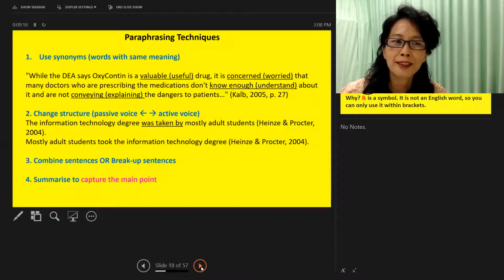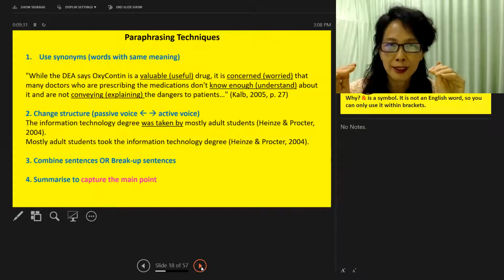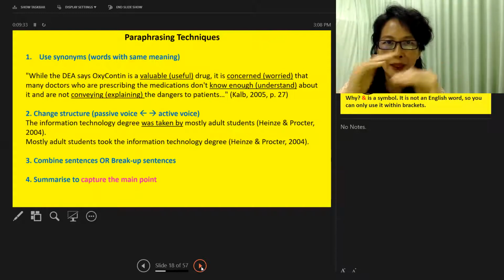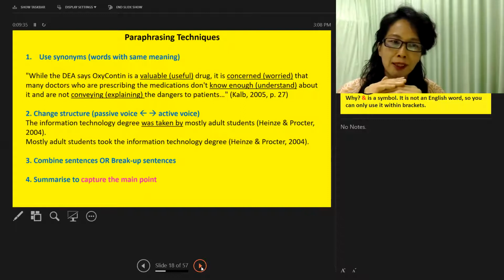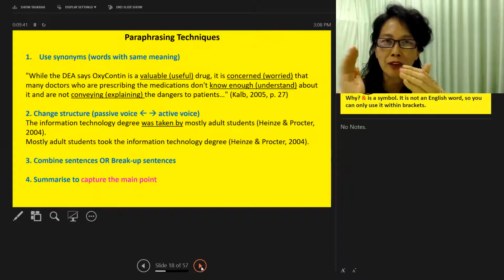In terms of paraphrasing, I have 4 techniques here, but I won't go into detail. It's just for you to know the different levels of paraphrasing. At the basic level is synonyms or replacing words with similar meaning. Then you go for the sentence structure. You can change active to passive voice or passive to active voice. Or you can combine sentences and make them into one, or you can break them up.